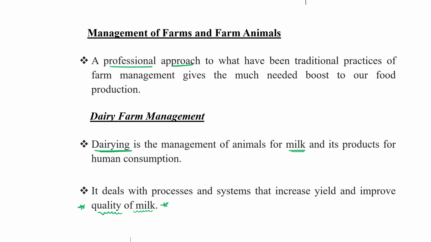So dairy farm management mainly focuses on dealing with all those animals and their quality, so that the product of that type of animal, meaning cattle, is better. What is the product? Obviously milk and meat also. So quality of milk should be increased or improved via this particular dairy farm management.